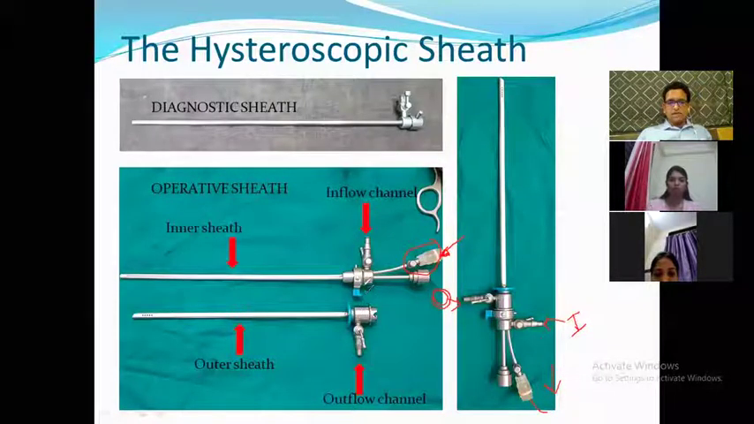Inflow channel, inflow inner sheath, outer sheath, both of them assembled looks like this. You saw the telescope at that time, which I showed in the starting. That telescope will go here. Okay, I hope this is quite amply clear to everybody.